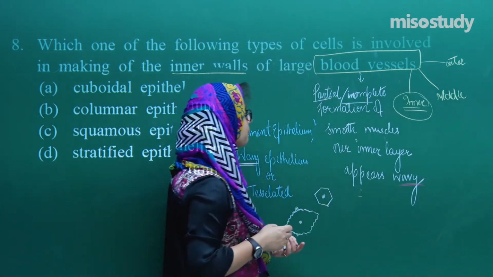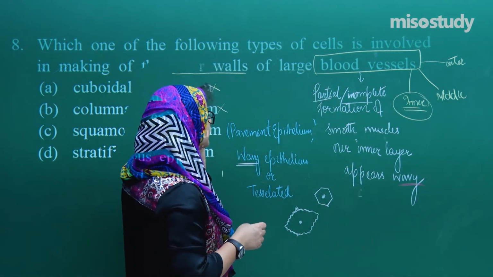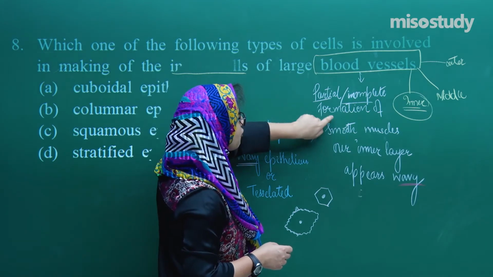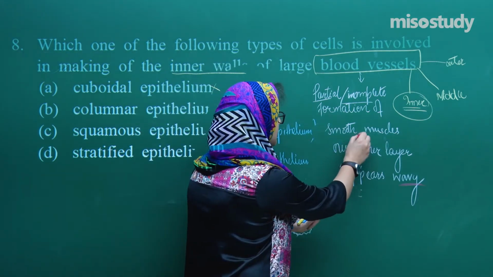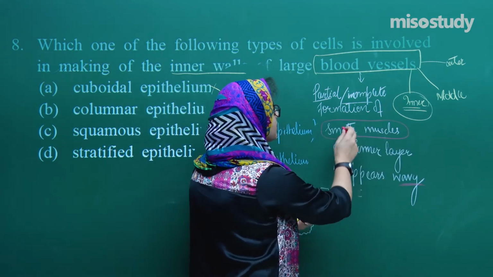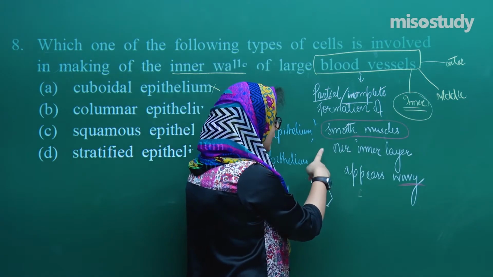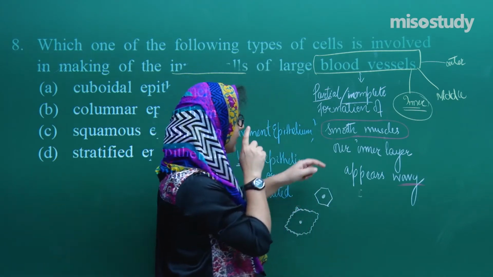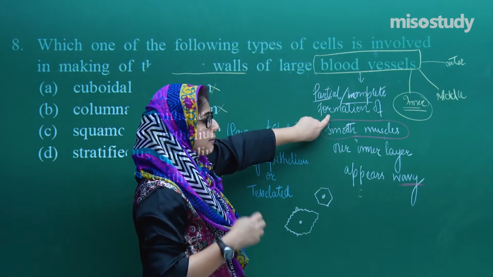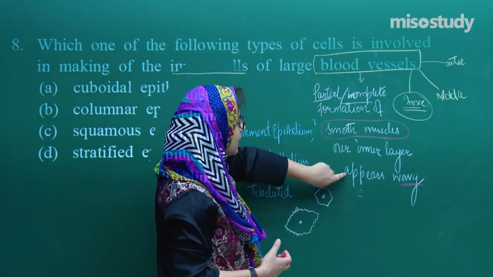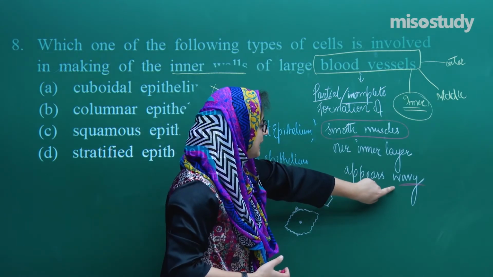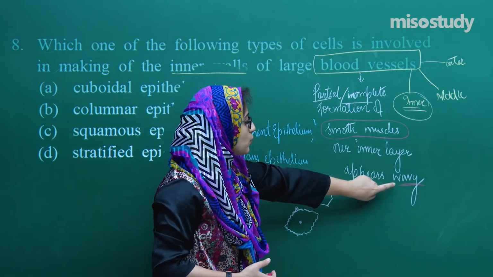getting my point? Just because of the partial, incomplete formation of the smooth muscles, our blood vessels, which are composed of smooth muscles, get an inner layer that is partially formed, incompletely formed, and appears wavy. So the epithelium here appears wavy.